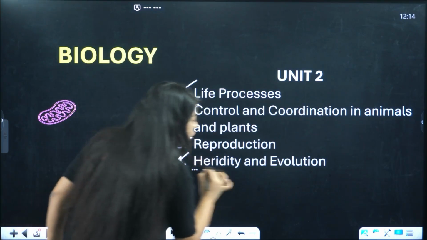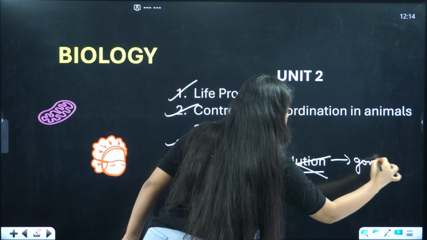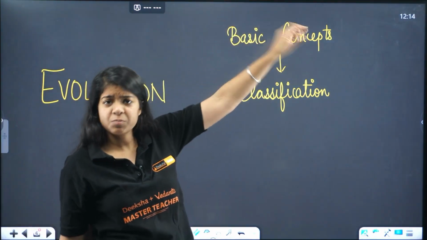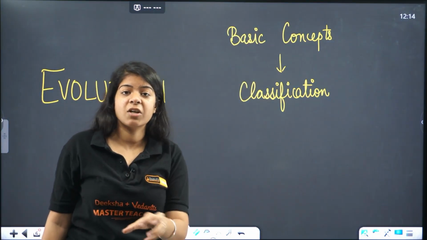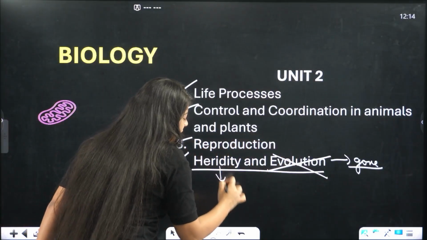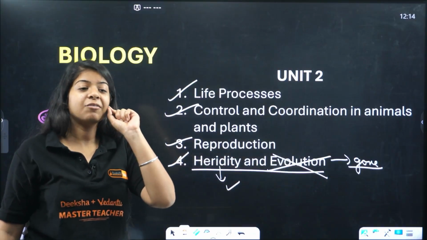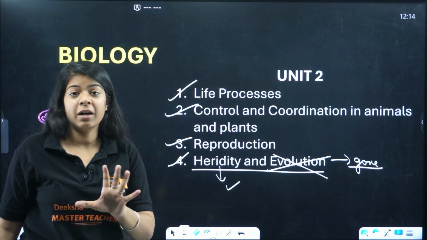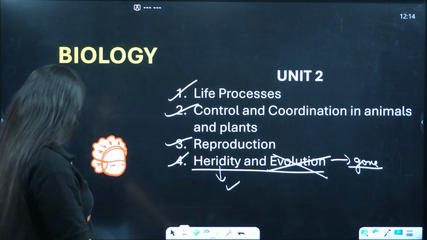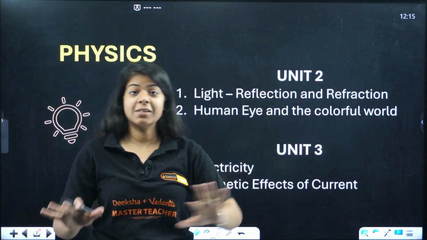Now in this whole chapter, evolution is completely gone. So this whole chapter is gone in evolution, the basic concepts of evolution as well as the classification, the whole part. From this whole chapter, heredity and evolution, only heredity is there, evolution is not there anymore. So make sure if you are seeing any topic based on evolution, you consult your teachers or you consult our videos before. Okay, next we have in physics lots of topics are removed.